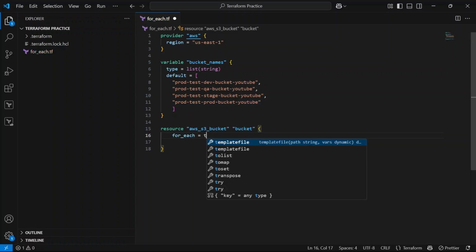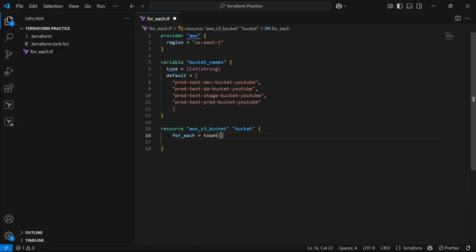So we have to use the toSet function with var.bucket_name. The toSet function will convert the list into a set, and then for_each will use it, because for_each does not work with a list.